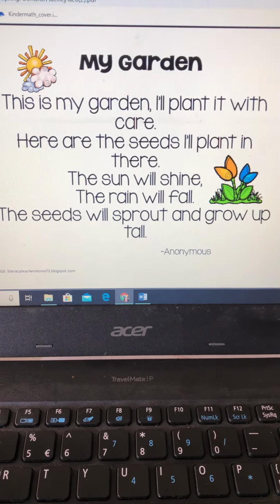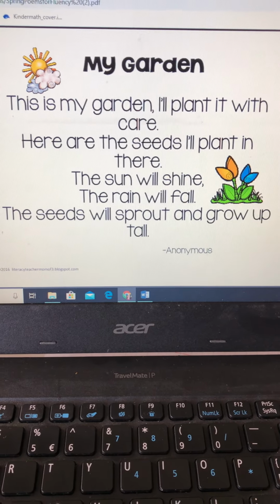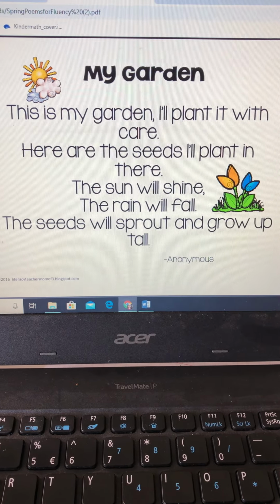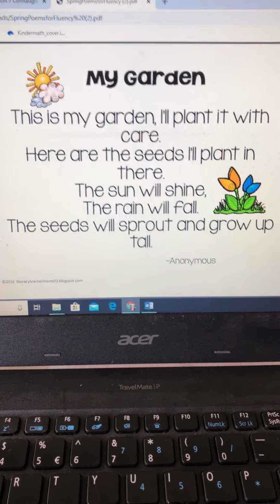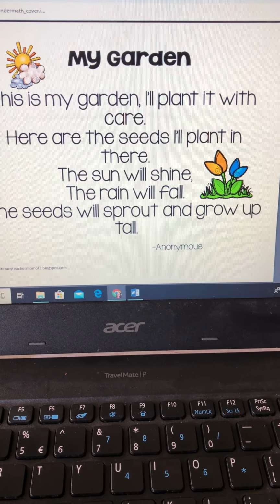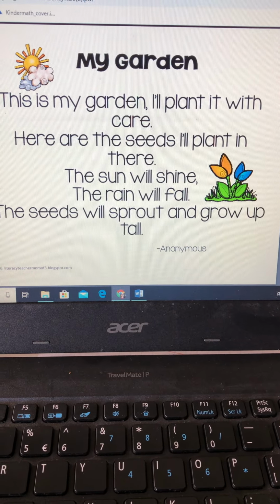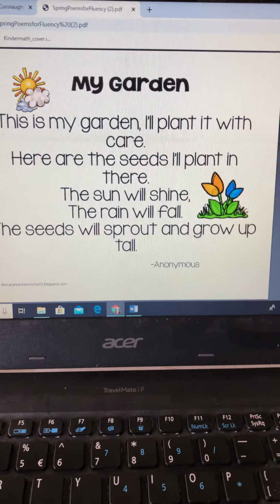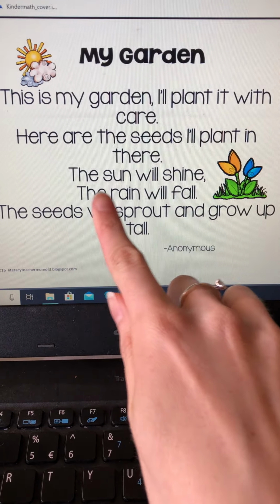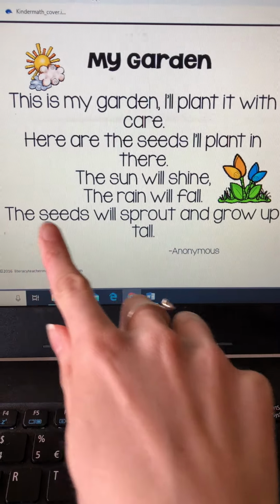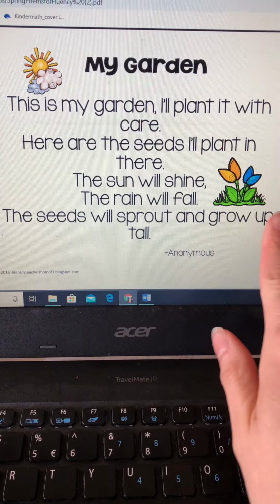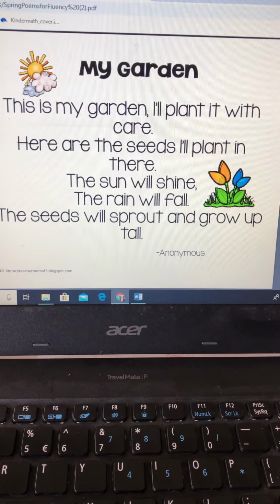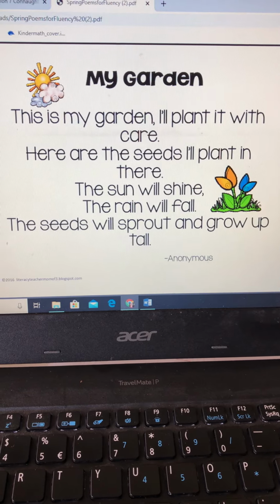Now, I see two other words that rhyme. So I'm going to read two lines for you to give you a hint, and I want you to see if you can find the two words that rhyme. The rain will fall, the seeds will sprout and grow up tall. Can you point to the two words that rhyme?